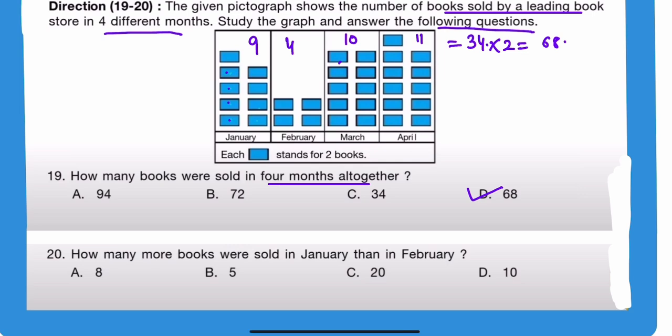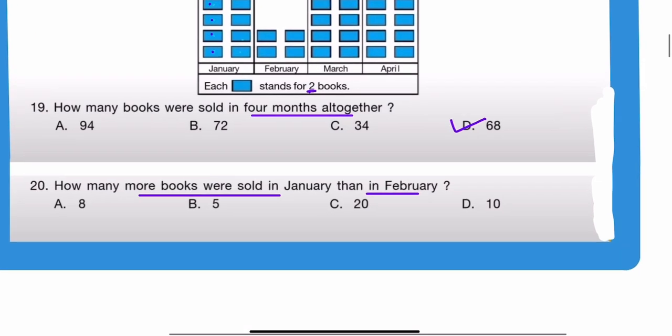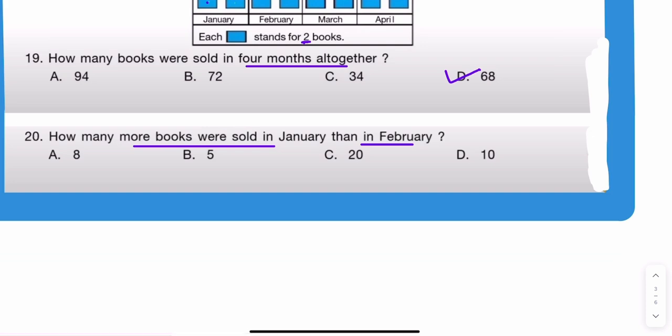How many more books were sold in January than in Feb? So there are 9 rectangles. There are 4 rectangles. Means 5 rectangles are more. So one rectangle is equal to 2. So 5 into 2 is equal to 10. So this is D answer.